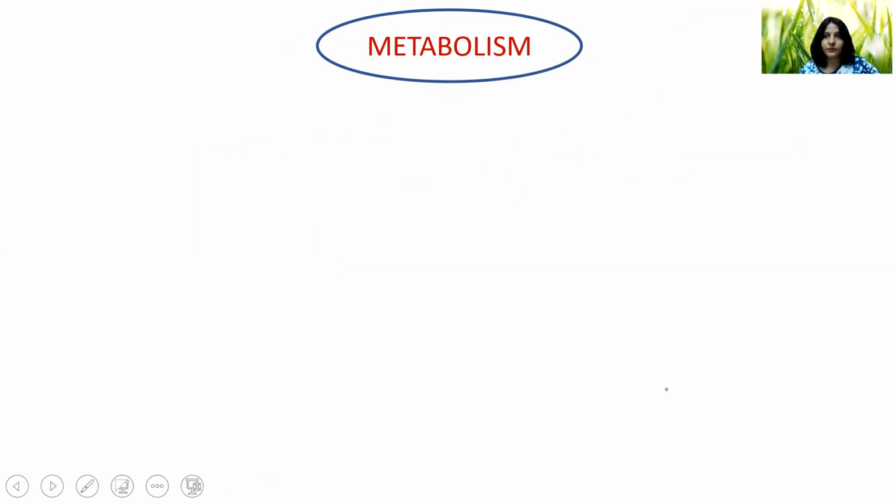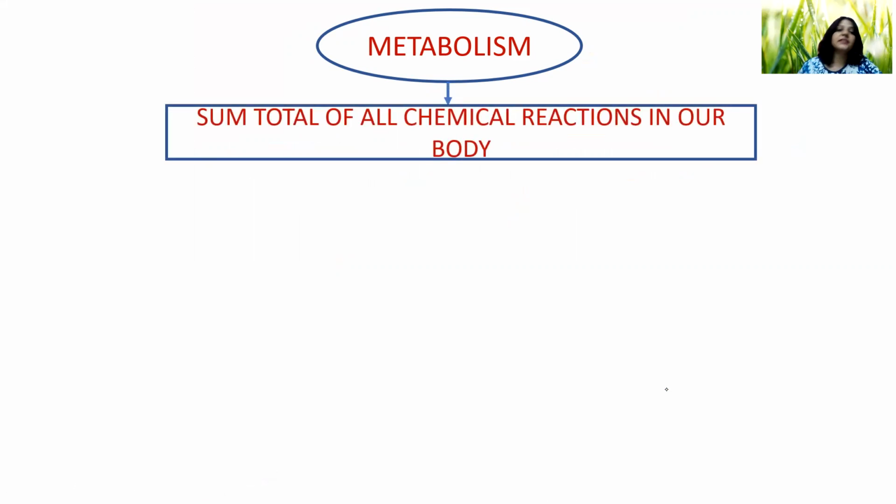Metabolism. Now, metabolism is the sum total of all chemical reactions in our body. We are eating, the food breaks down, the food is assimilated in our body. We require energy, our body will break down the glucose to produce energy. If we don't need energy, our body will convert that glucose into glycogen. So whatever chemical reactions are taking place in our body are parts of metabolism.